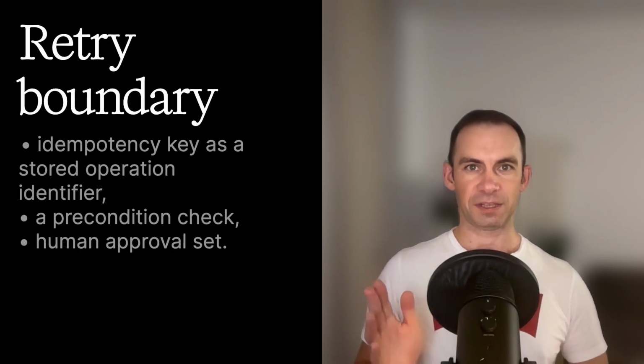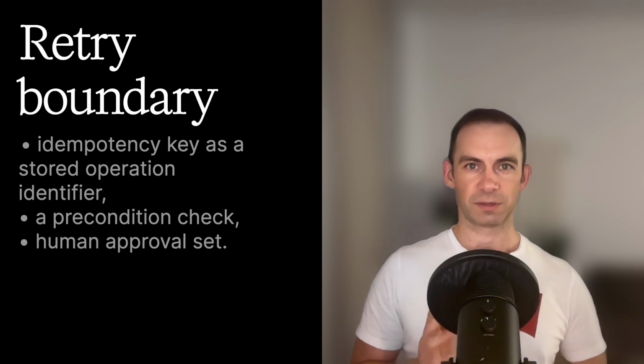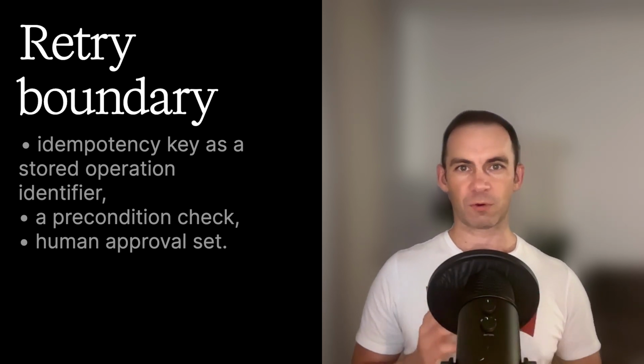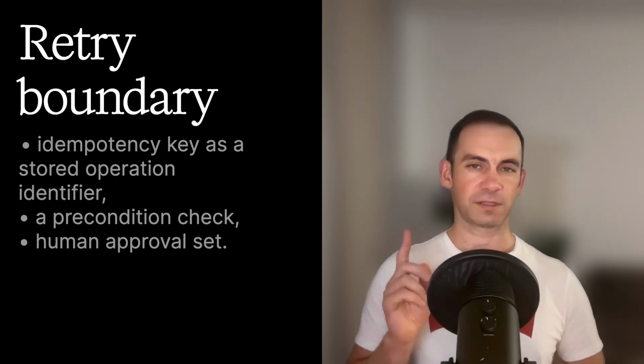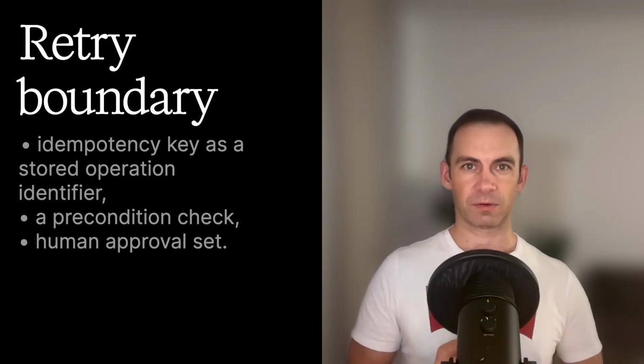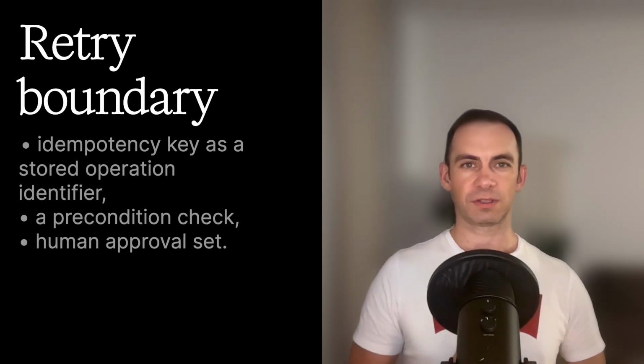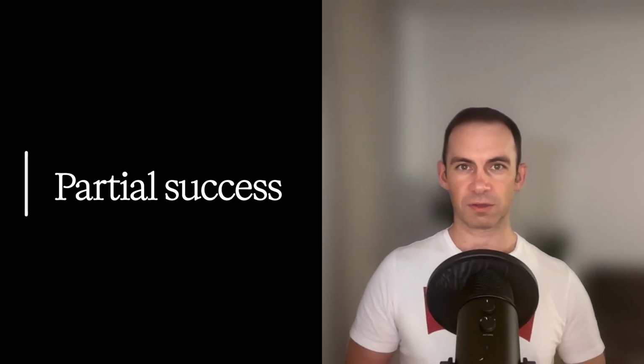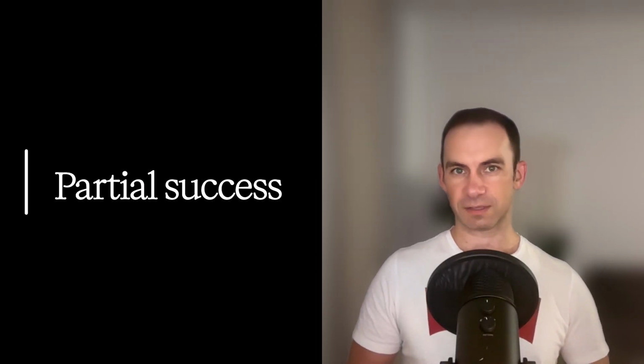If the side effects cannot safely repeat, retry needs a stronger boundary. That might be an idempotency key, a stored operation identifier, a precondition check, or a human approval step. The important point is this: retry safety belongs in the control decision, not in wishful prompt wording. You cannot prompt your way out of unsafe side effects. You need a boundary.